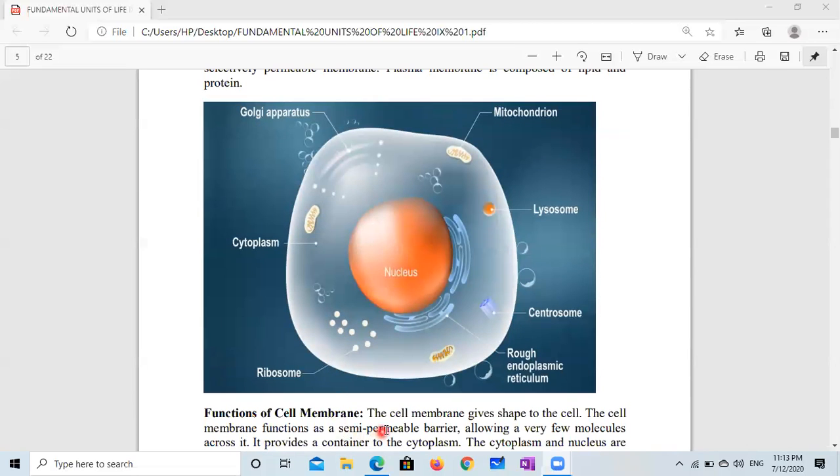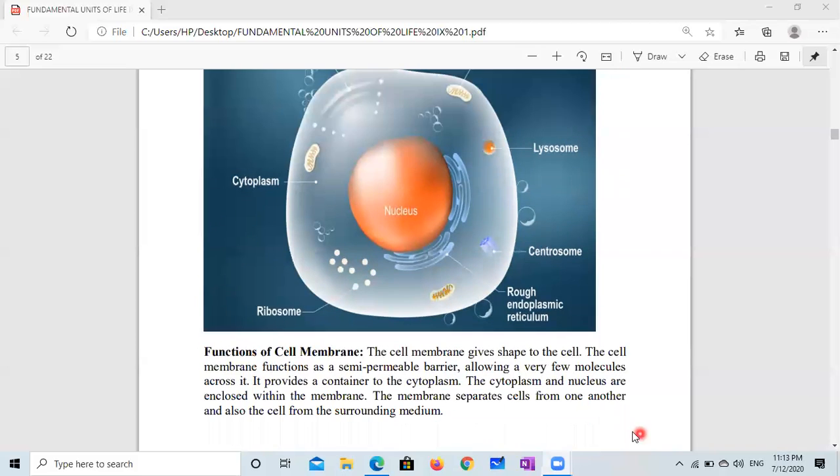Function of cell membrane. The cell membrane or plasma membrane gives shape to the cell. The cell membrane functions as a semi-permeable barrier. Only a few substances come inside and a few substances go outside, so this is known as a semi-permeable membrane. It allows very few molecules across it.